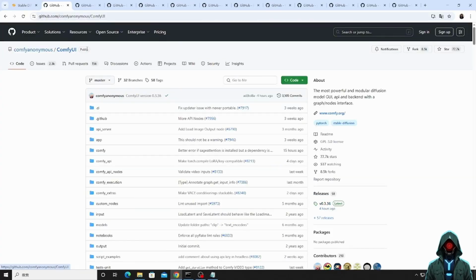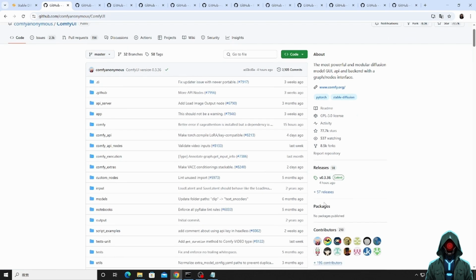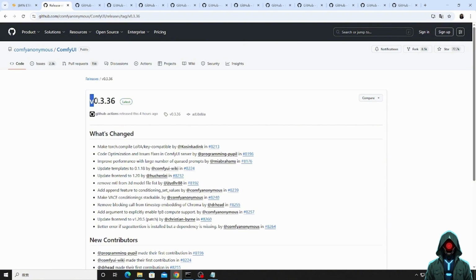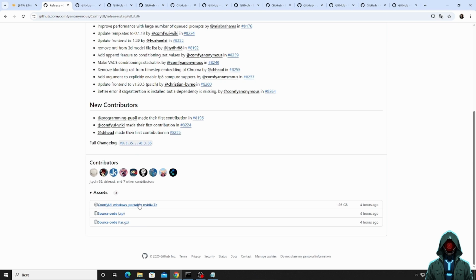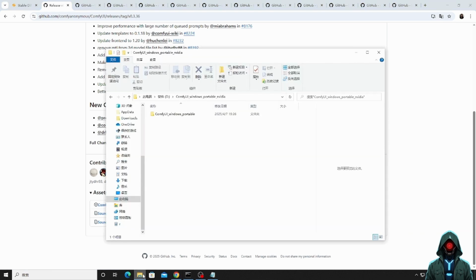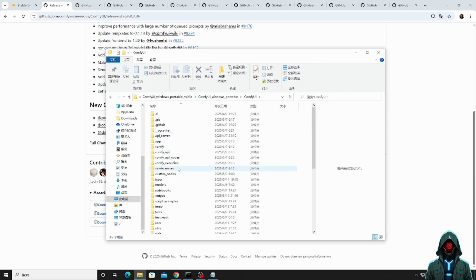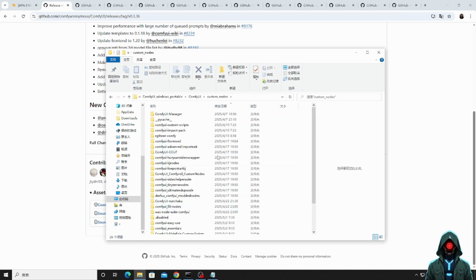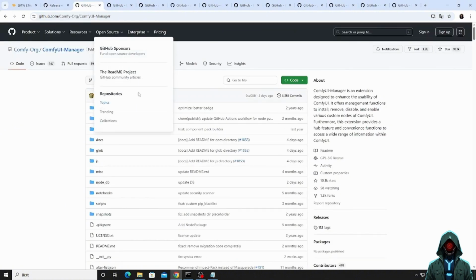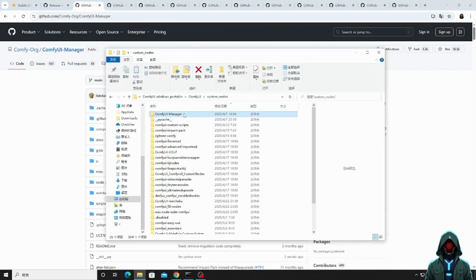First, we download the portable version of Comfy UI. Download the latest version. Click this compressed package to download. Unzip the downloaded compressed package. Enter this folder. Install the plugin in the folder you just clicked.